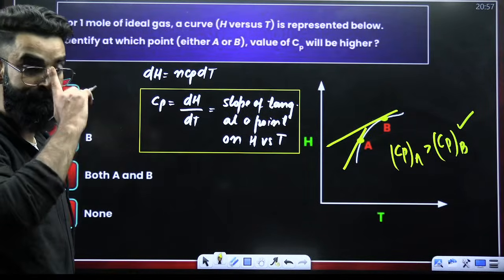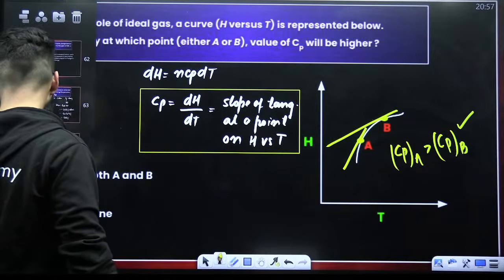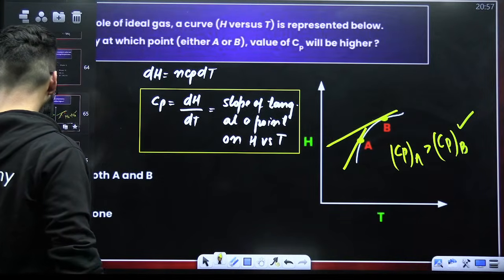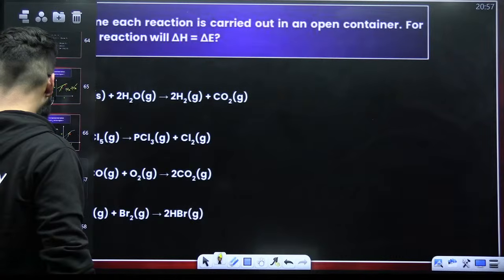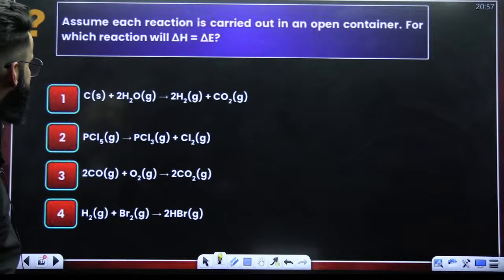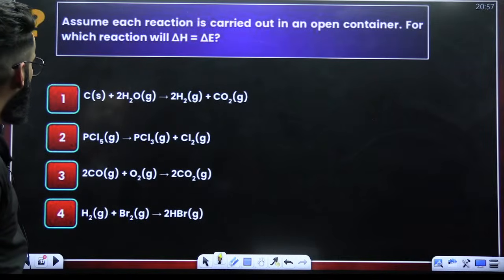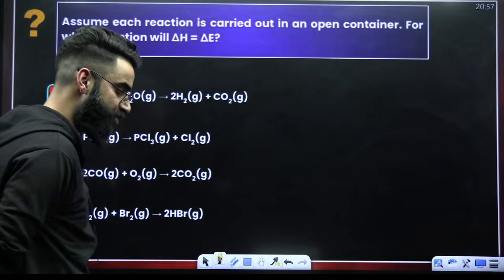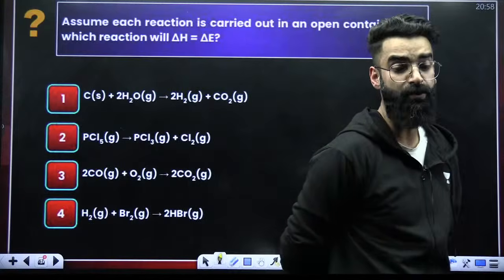Perfect, guys. Look at this particular question. Assume each reaction is carried out in an open vessel. Which reaction will have delta H equal to delta U? Delta U or delta E, you can say.